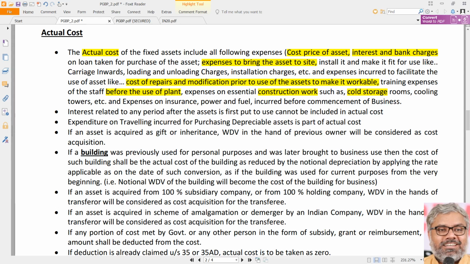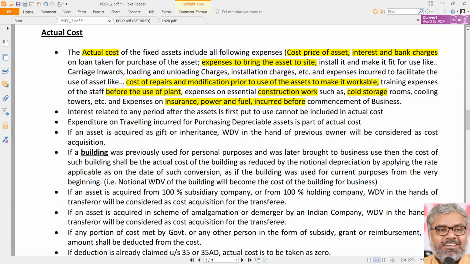And not only that, if at all there is any expenditure in relation to the insurance, power and fuel, once again incurred before the commencement of the business related to this asset, that shall be capitalized. Expenses before the commencement of business are not allowed as deduction. We know that already from the basic concepts. But what can be done if there is any expenditure related to the assets before commencement of business, like an asset was insured already and for test run, trial run, etc., maybe some power was consumed, maybe some fuel was consumed, then that is all part of the actual cost of the asset.